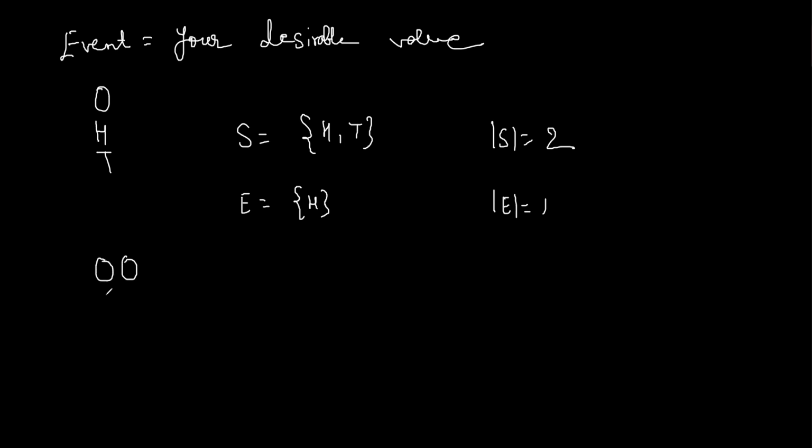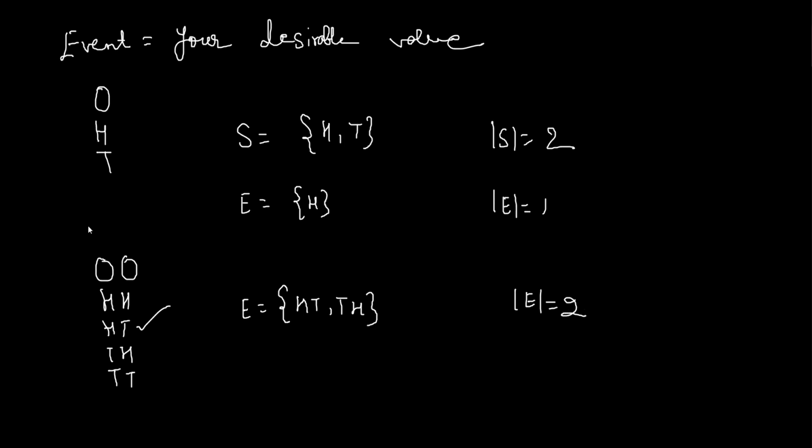Yes. When you toss two coins, there are four possibilities. You want exactly one head. So you can get it in the first coin or in the second coin. So how many events are there? 2.